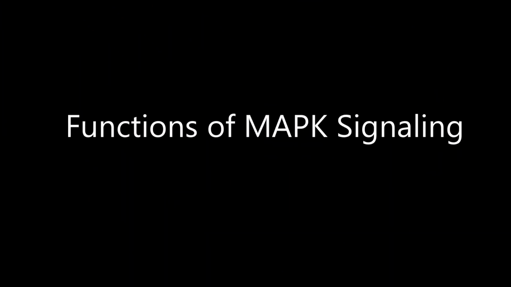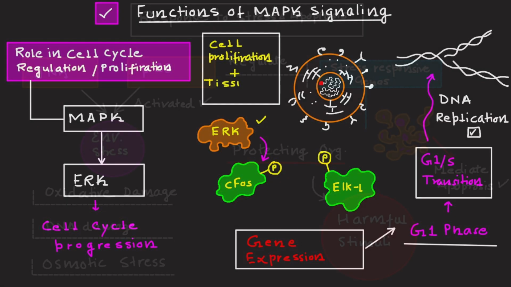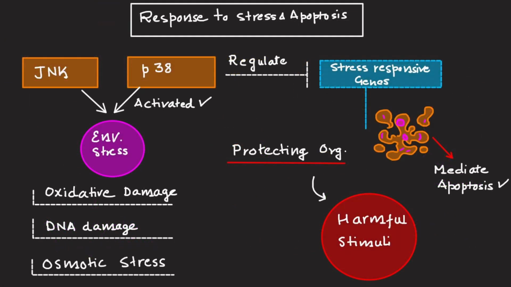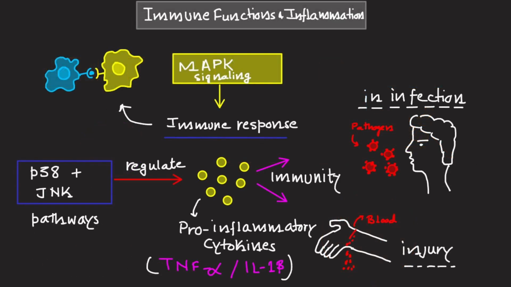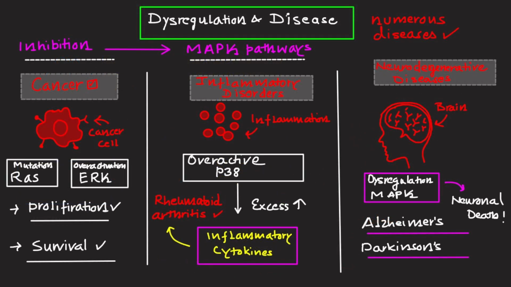Hello everyone. Today we will be understanding functions of MAP kinase signaling pathway. In this one we will be understanding role in cell cycle regulation and proliferation. We'll understand response to stress and apoptosis. We'll understand immune function and inflammation, as well as MAP signaling in disease and therapeutics. I hope this video is going to help you a lot in understanding the functions of MAP kinase signaling pathway.